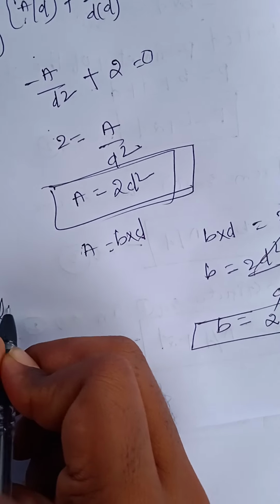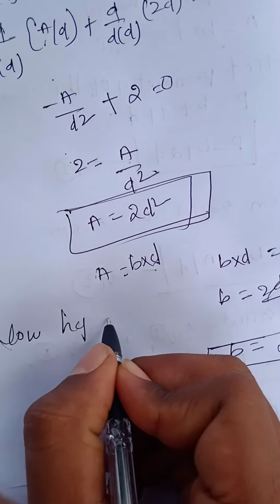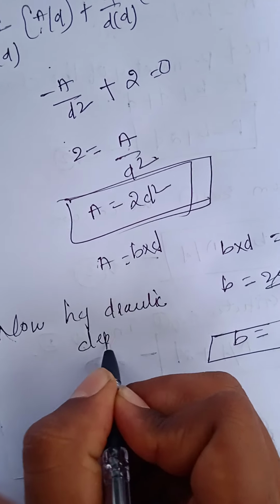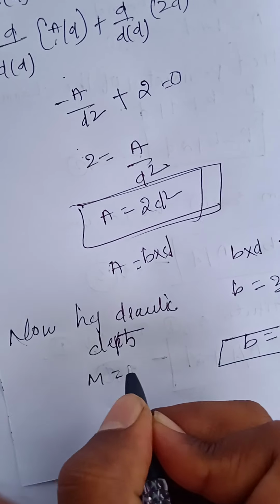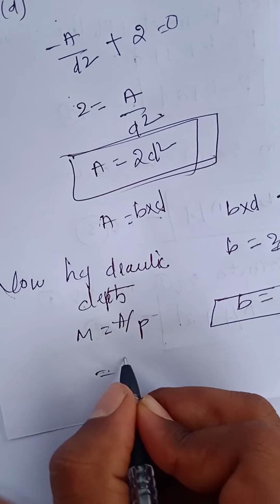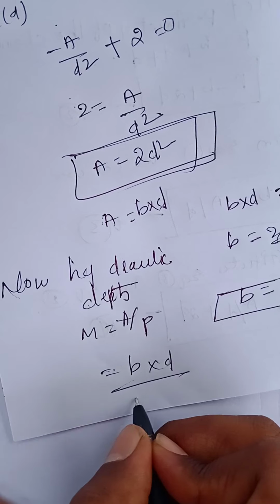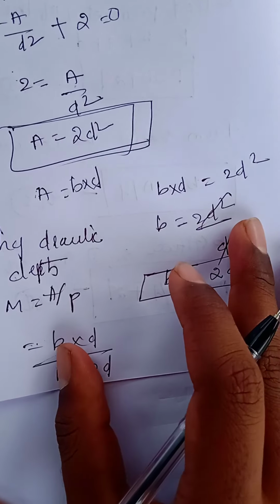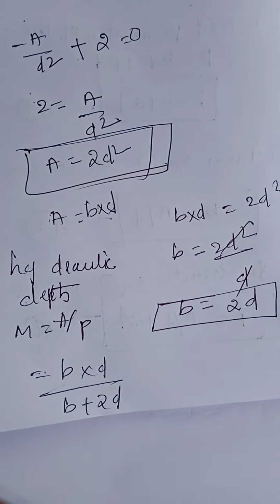Now the hydraulic depth. The hydraulic depth formula is m equals A by P. What we get: area equals b into d, divided by the perimeter, which is b plus 2d.